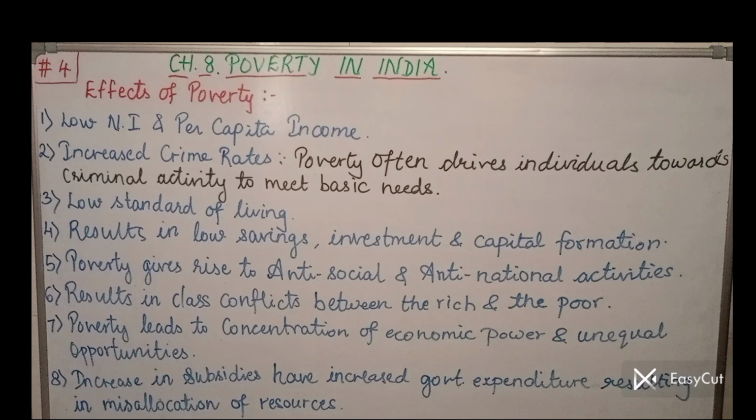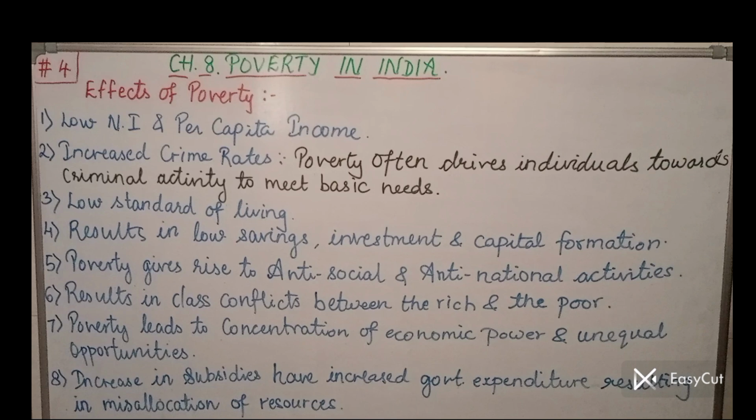Point number 5: poverty gives rise to antisocial and anti-national activities. As I said just now, we discussed the point, crime rate increases due to poverty. So, criminal activity is nothing but antisocial as well as anti-national activity. So, people get involved in such activities due to poverty. In order to satisfy their basic needs, they involve themselves in such wrong kind of activities.